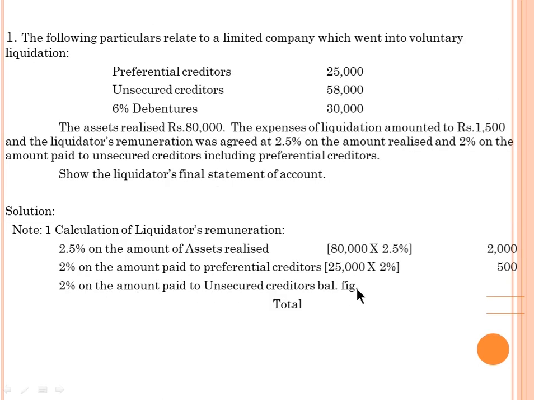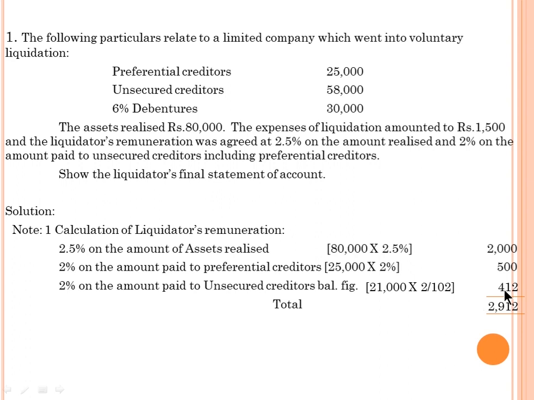2% is on the amount paid to the unsecured creditors. So the balancing figure, how much do we have? 21,000. So this is insufficient. So 2 by 102. How much do we have to pay the unsecured creditors? 58,000, but we have a balance of 21,000. This is insufficient. So whenever the value is insufficient, you just apply the percentage as 2 by 102. Here the percentage given is 2, that's why 2 by 102. Suppose the percentage is given as 5, then 5 by 105. If 3%, 3 by 103. So that is at the time of insufficient funds. So here what is the value?